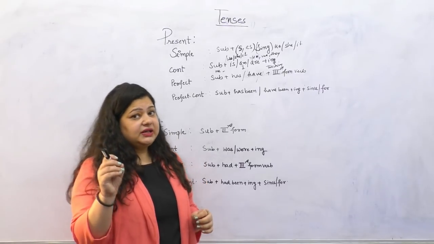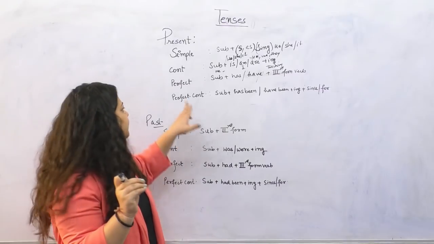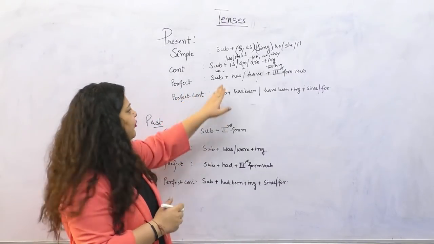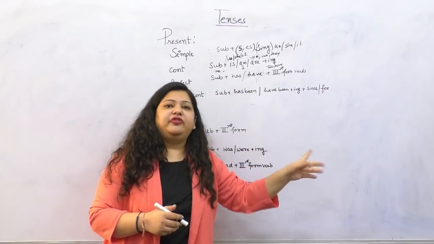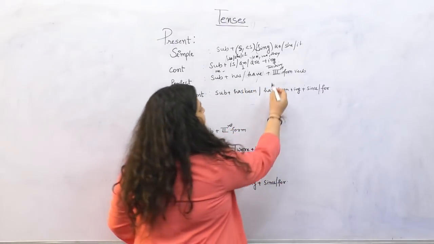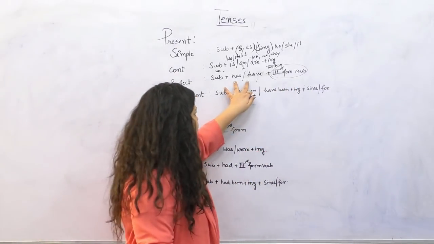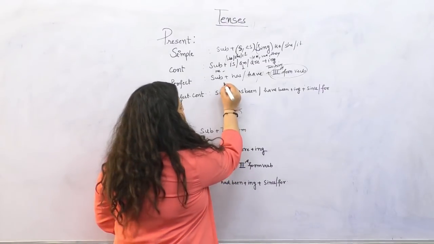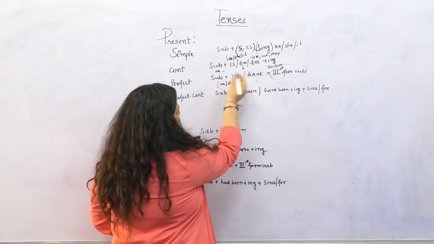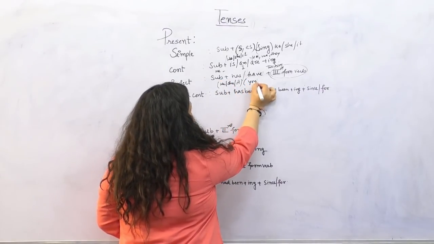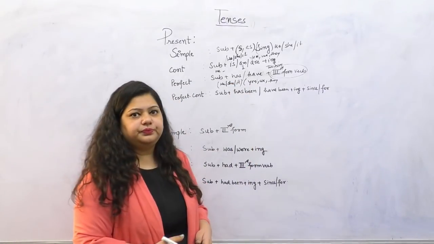Clear? So now let's understand how we write it. What is the structure of writing present perfect? First of all would be my subject, plus has or have, plus the third form of the verb. This third form of the verb talks about something which has happened in the past. Now has is singular, we use he, she, it with has, or any singular, and you, we, they, is my plural, or any plural.